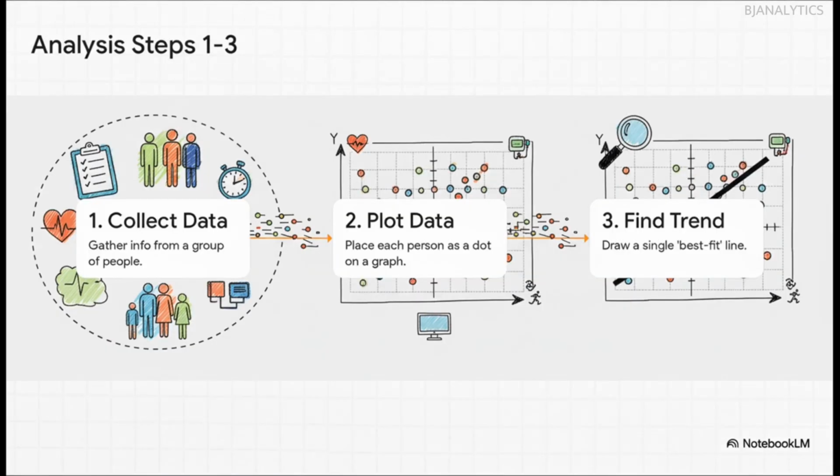So first things first, you gather your data on a bunch of people. Then you plot all that data on a graph, where each person is just a single dot. Now for the cool part. The computer draws one single line that best slices through the center of that cloud of dots. That line shows us the overall trend.